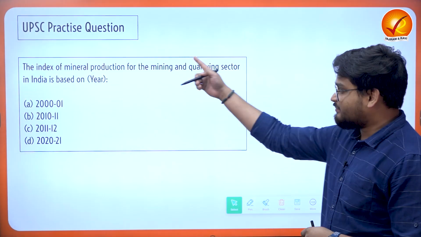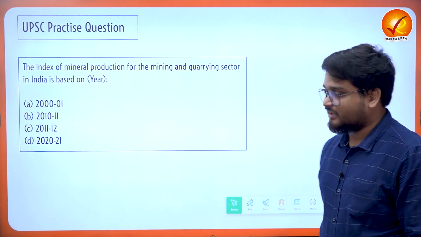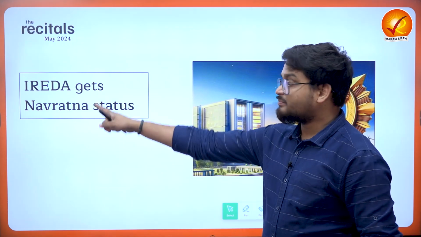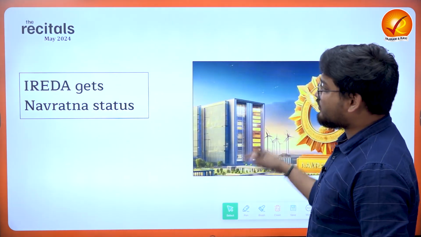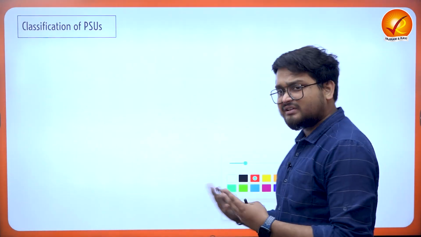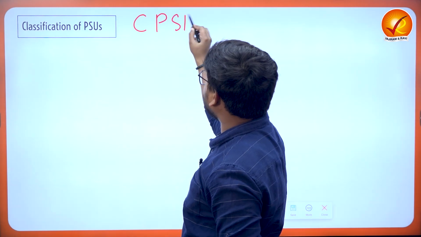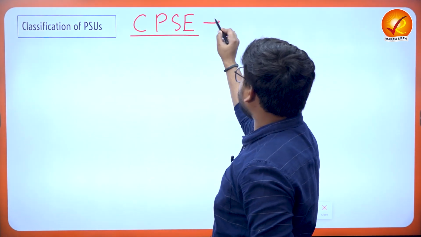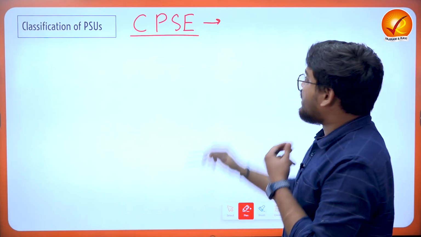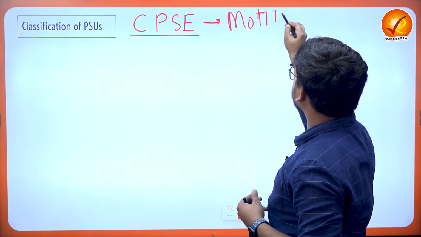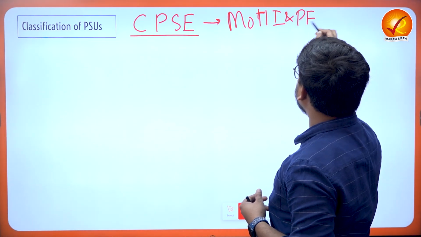Now here, a very simple question, please do let me know in the comments. Recently, IREDA got Navratna status, and this is very positive news for PSUs in the nation. And when we talk about Navratna status, Mini Ratna status and so on, these kinds of statuses are given to the central public sector enterprises, which are granted under the Ministry of Heavy Industries and Public Enterprises.